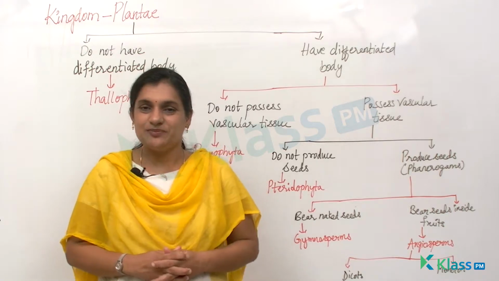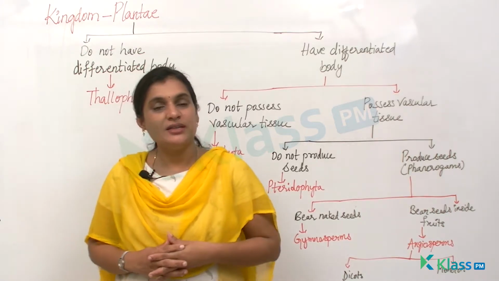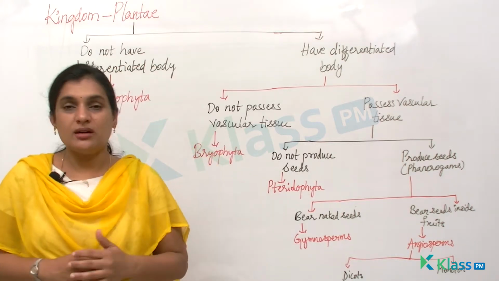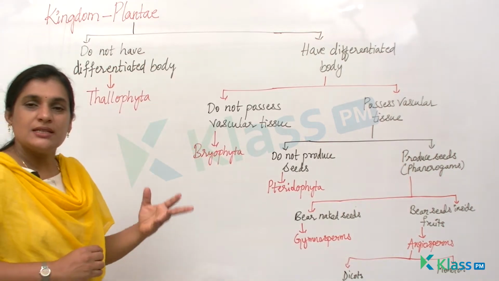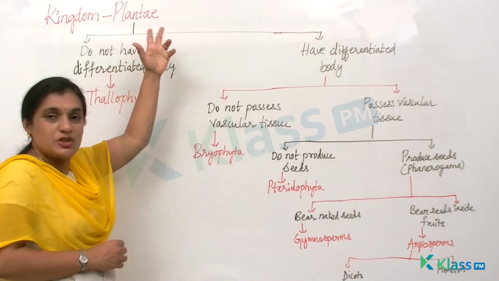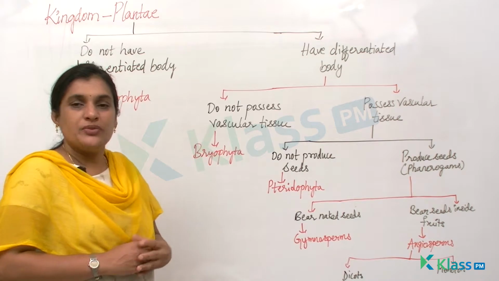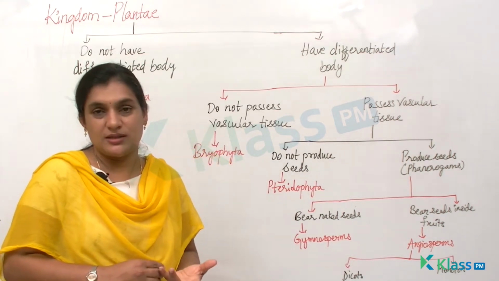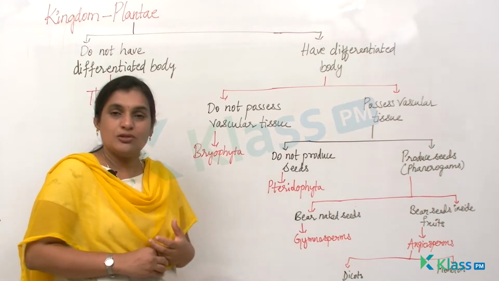Welcome to class. In the previous class we studied the classification of organisms as Protista, Monera and Fungi. Now let us learn the next kingdom, which is Plantae. The name itself indicates Plantae means plants. That means this kingdom includes plants.